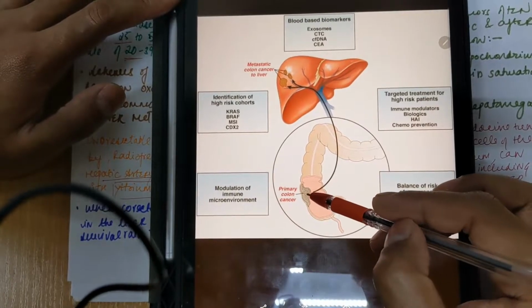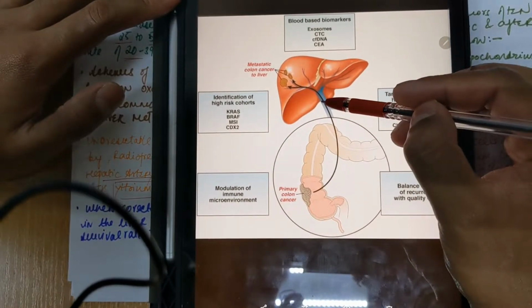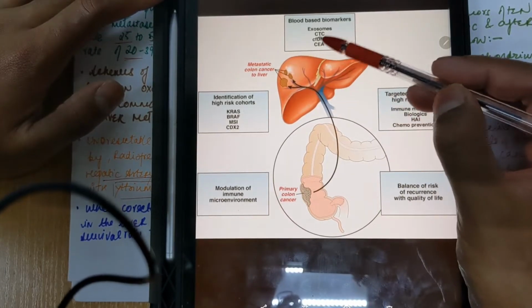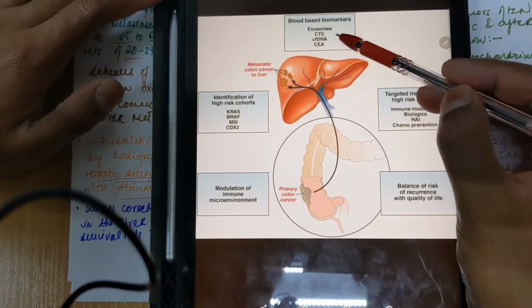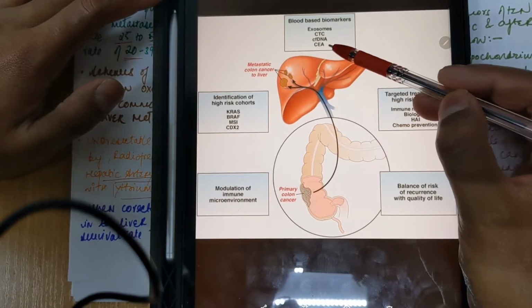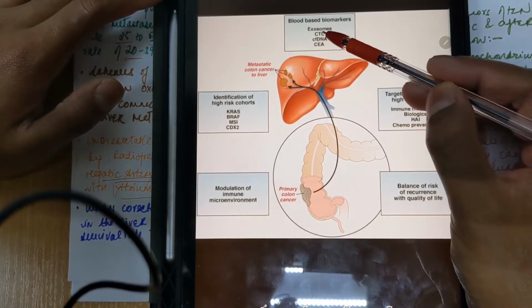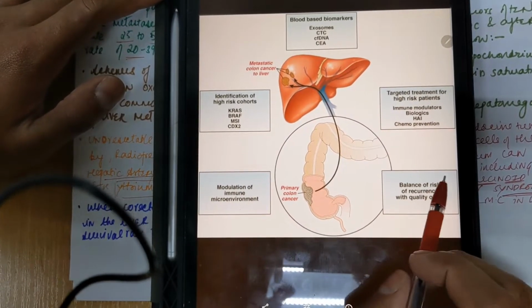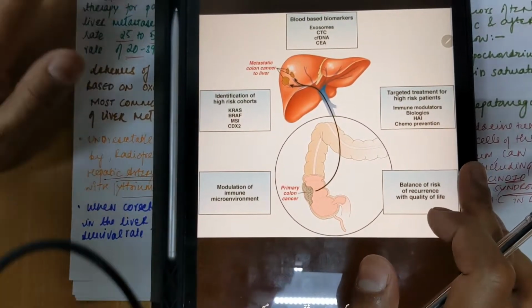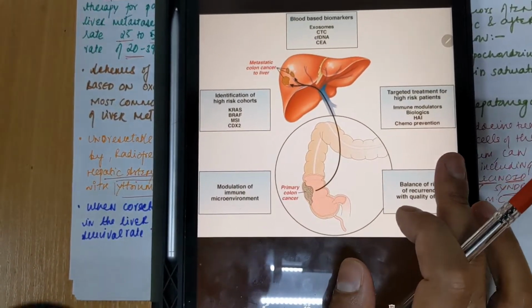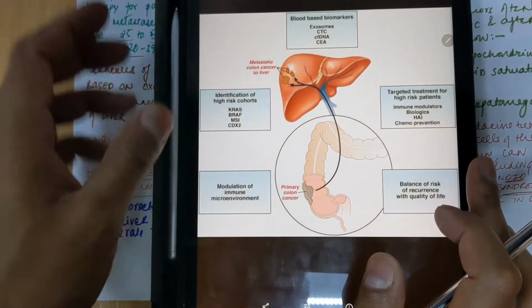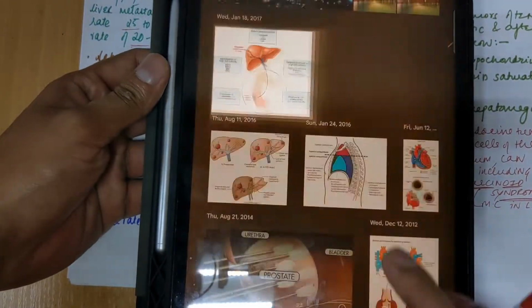And this you can see is the example for the metastasis of the primary colon cancer, or colorectal cancer, which is going to metastasize to the liver through the portal vein, and metastatic colon cancer to the liver. And there are blood-based biomarkers you can do, CA, as I told you, and CTC and exosomes, and these are the modulations of balance of the risk. And okay, so these are the immunomodulators and all chemo preventions. So this is the main scheme, you can see the main image you can create in your mind regarding this.